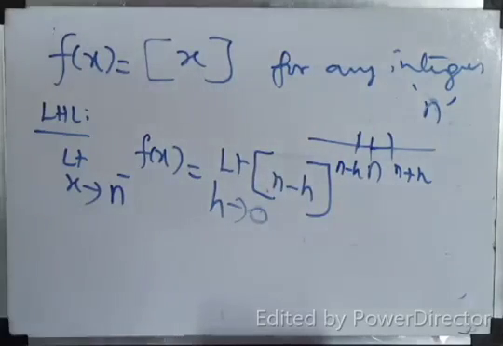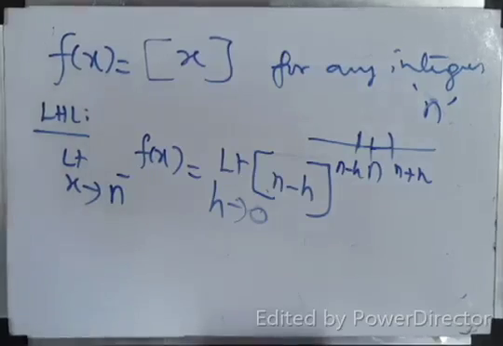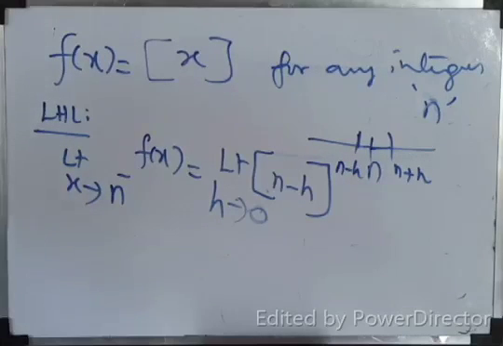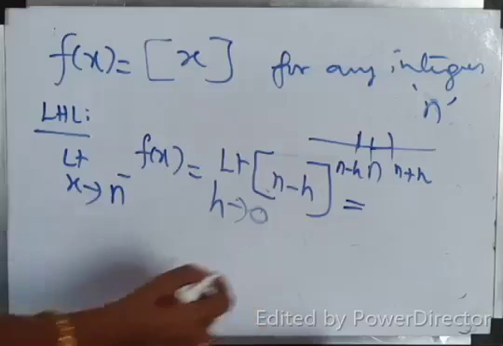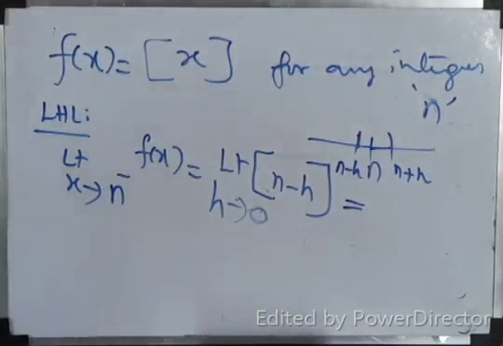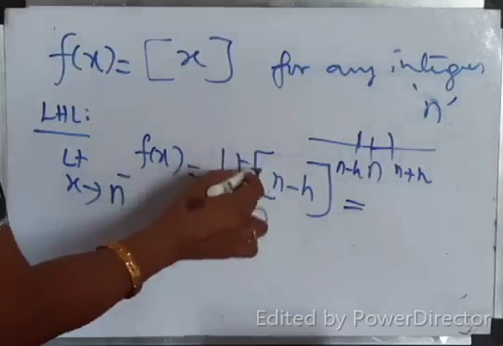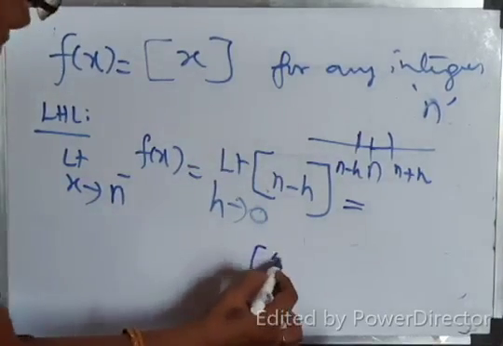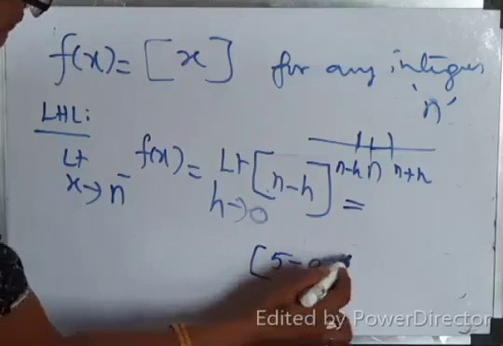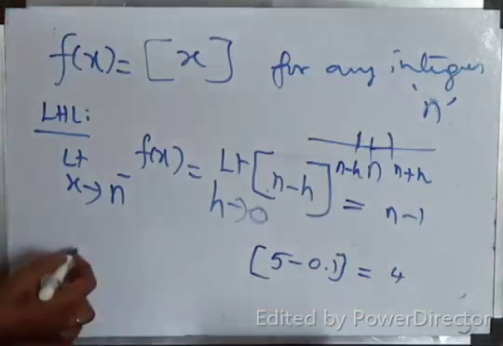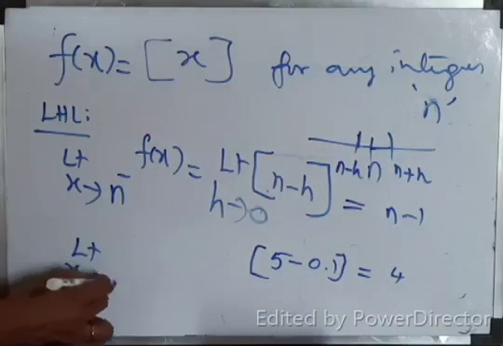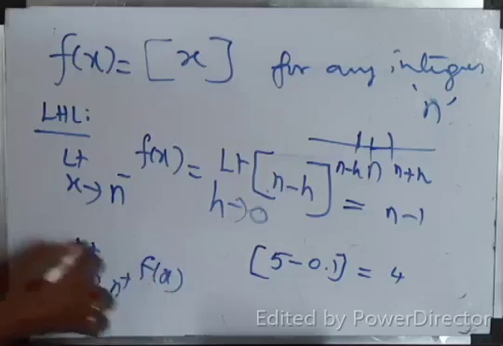What is box of n minus h? Sorry, what I told? 5 minus 0.1 is 4.9. The answer is 4. Isn't it? Yes? n is, for example, 5 minus 0.1. What will you write? 4. Same thing here, n minus 1. Now limit x tends to n plus f of x. What is this? RHL.